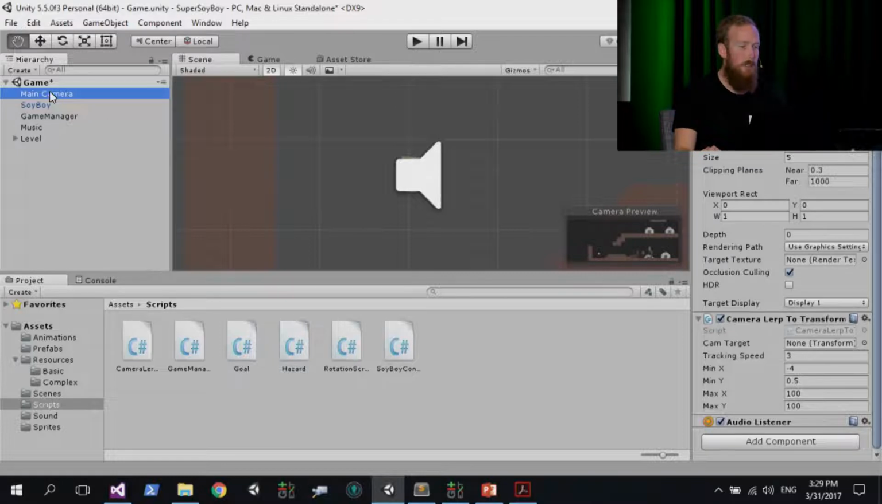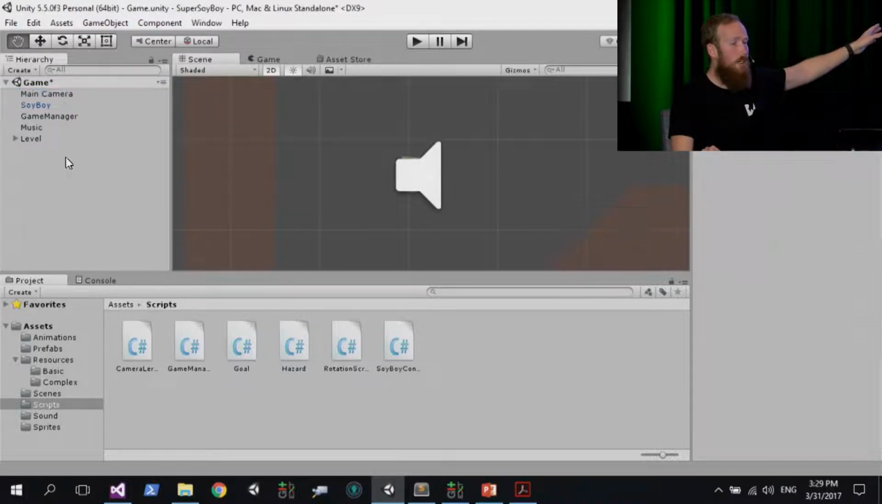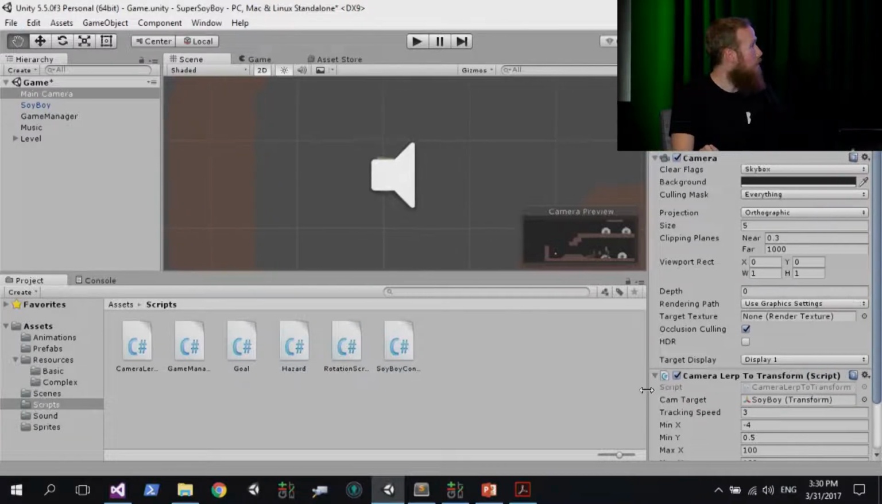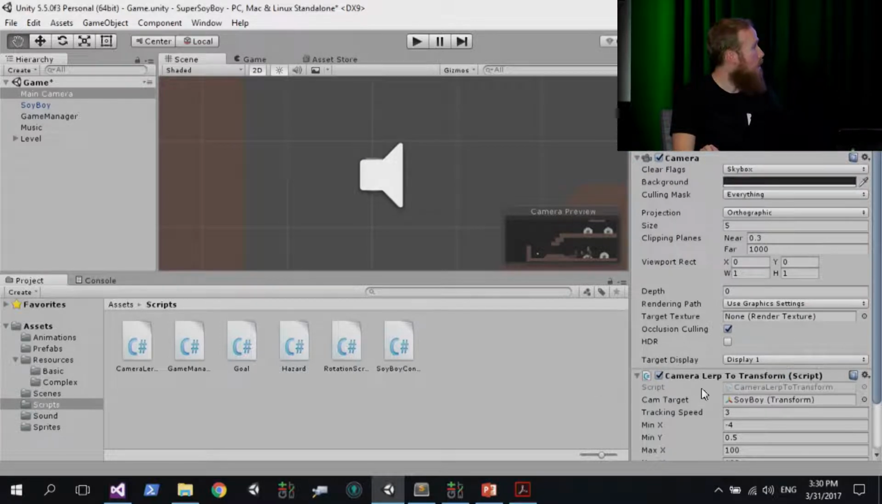So with the Main Camera still selected over here in the hierarchy, we're going to click and drag on Soy Boy. Don't let go of your mouse button. And you're going to hover over the Cam Target down here, and release your mouse button. And that's going to set that actual value there. Let me just open this up a bit more for you guys. And that basically is how you set a reference to a value in the editor. And what it's telling this camera script to do is to follow that transform component on the Soy Boy character.